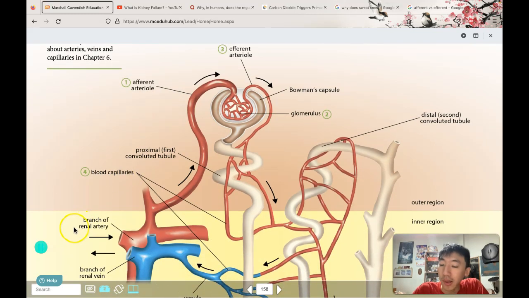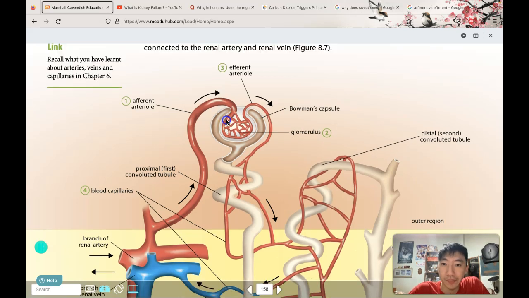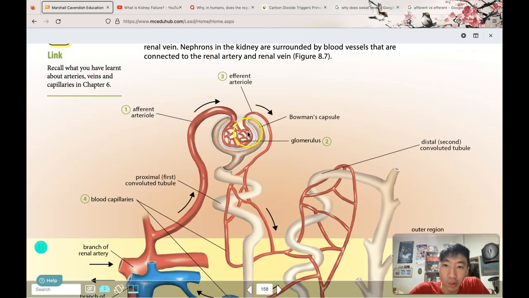Here we see the blood flowing in through the renal artery from the heart. It then goes up over here and into the afferent arteriole. Remember that arteries divide into arterioles, and then the blood goes into a very interesting area called the glomerulus. The glomerulus is a very special, very unique kind of blood capillary. Then the blood goes out through the efferent arteriole.